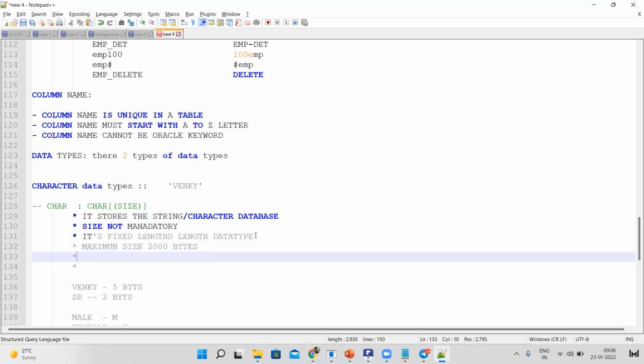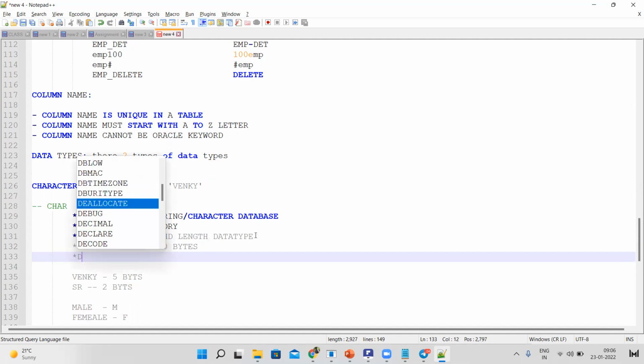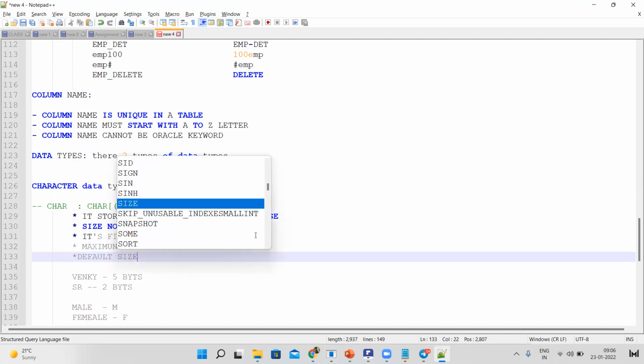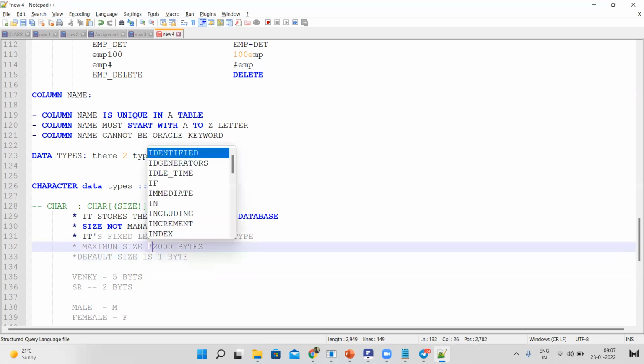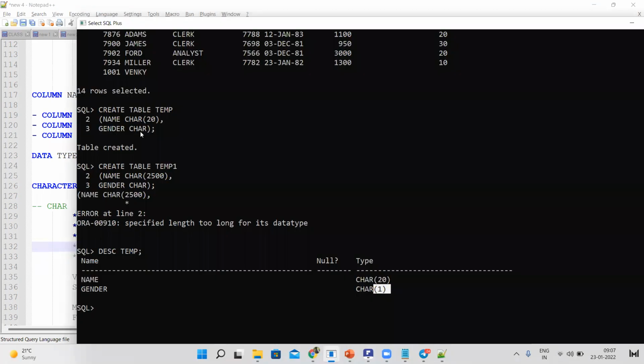Next, the default size is how much, guys? 1 byte. So if you don't declare the size here, by default it will take 1 byte.